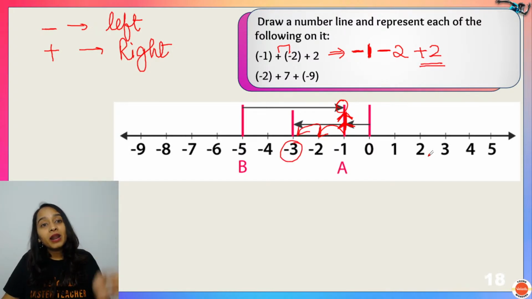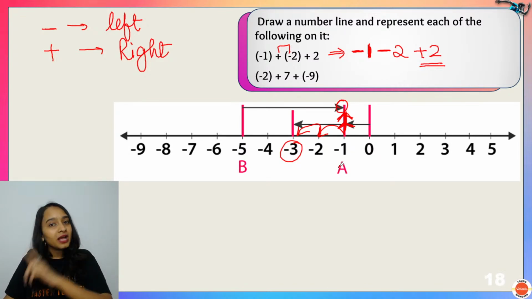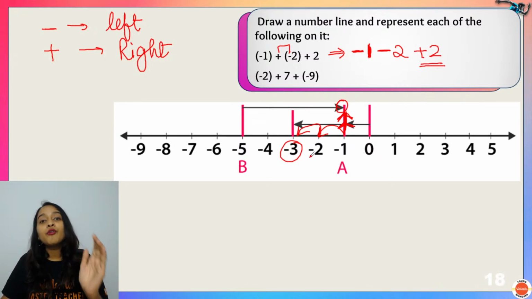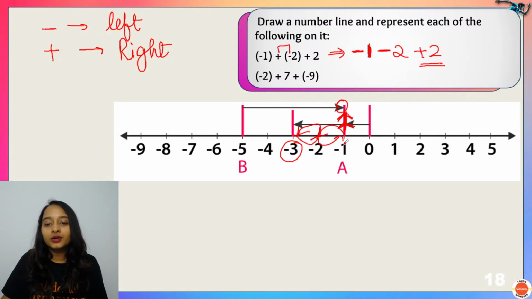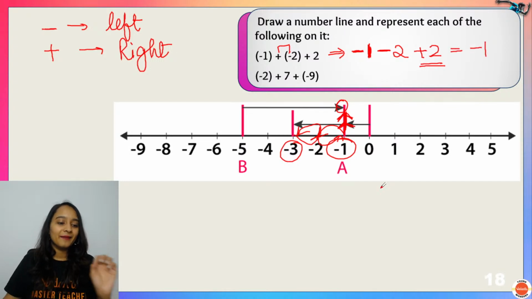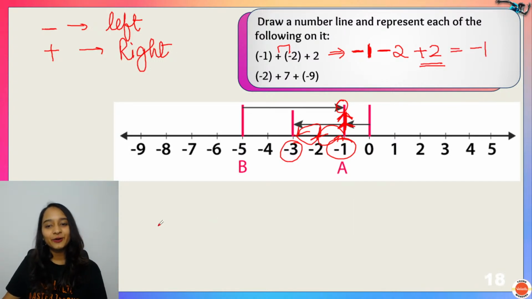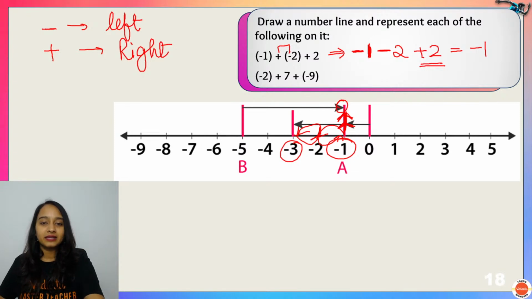And then plus 2 again. So if you're doing plus 2, what do we do? We move towards the right side 2 units. 1, 2. So where are you reaching finally? You're reaching at minus 1. Okay. So the answer is minus 1.